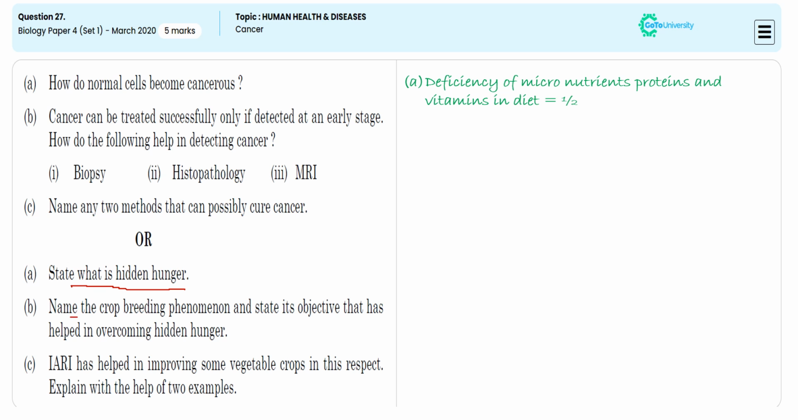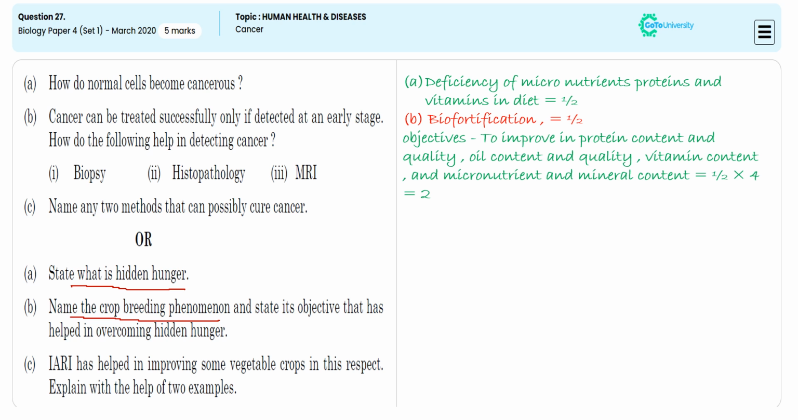In the second sub-question, they are asking us to say the name of the crop breeding phenomenon, which is nothing but biofortification. For this, we will be getting half mark. For specifying the objective, to improve the protein content, oil content, vitamin content and mineral content with quality. For this mention, we will be getting another 2 marks.